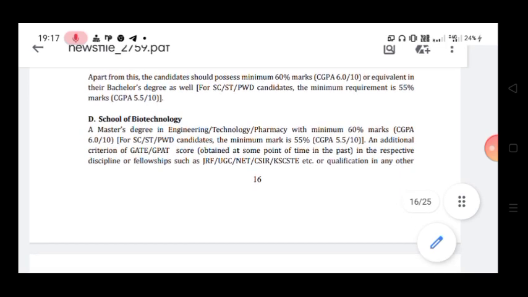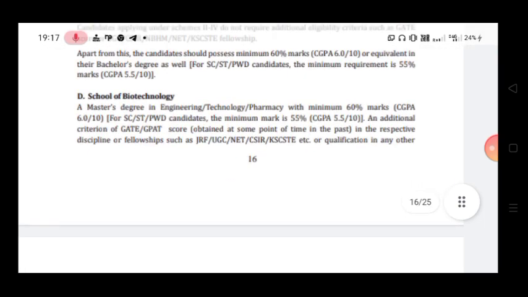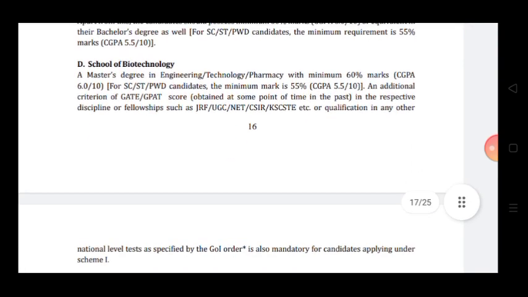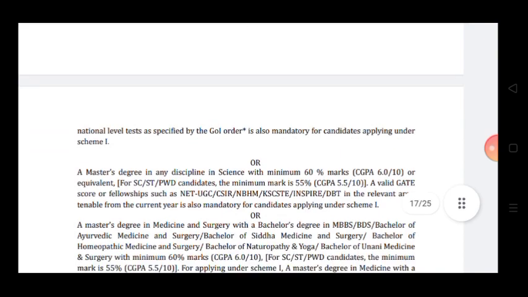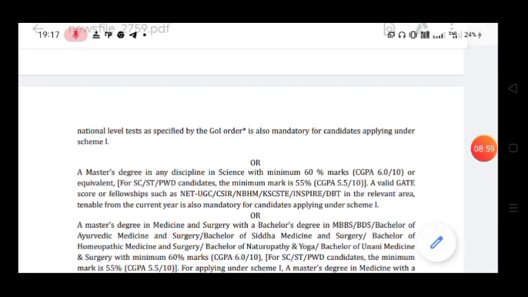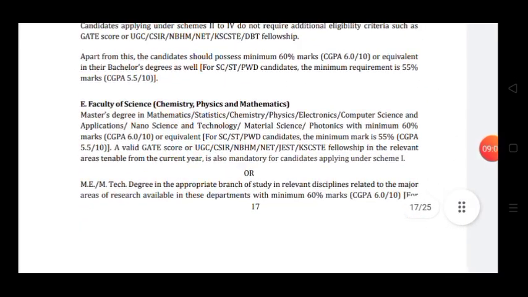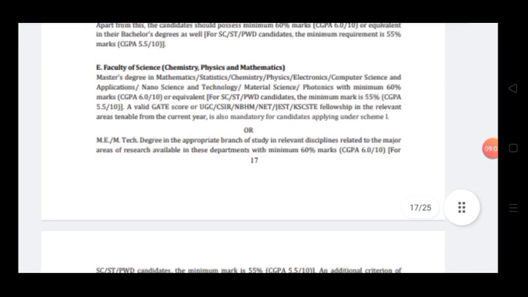For School of Biotech also same thing, GATE score required, 60% marks required here also. For Faculty of Science, Chemistry, Physics and Mathematics, you must have your master's in relevant specialization with 60% marks and valid GATE score or any UGC, CSIR, NBHM, NET, JEST or KSCST fellowship, then you can apply.